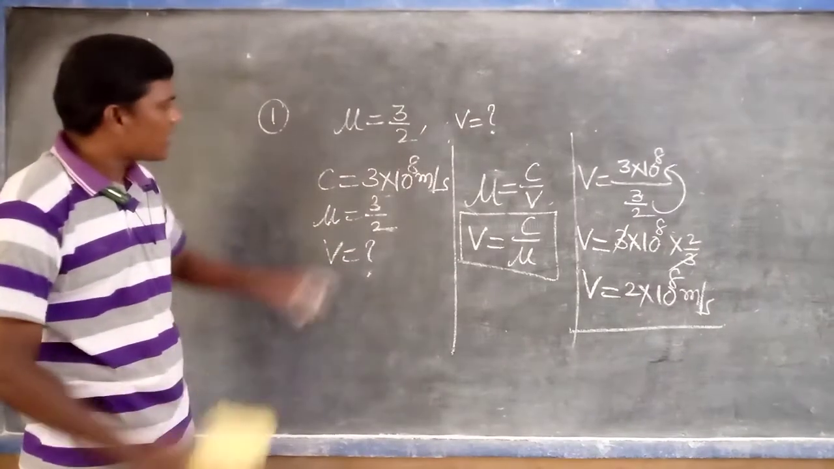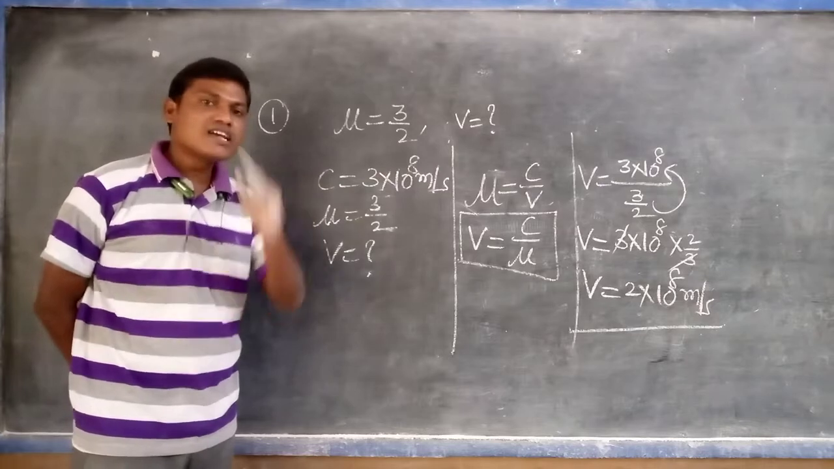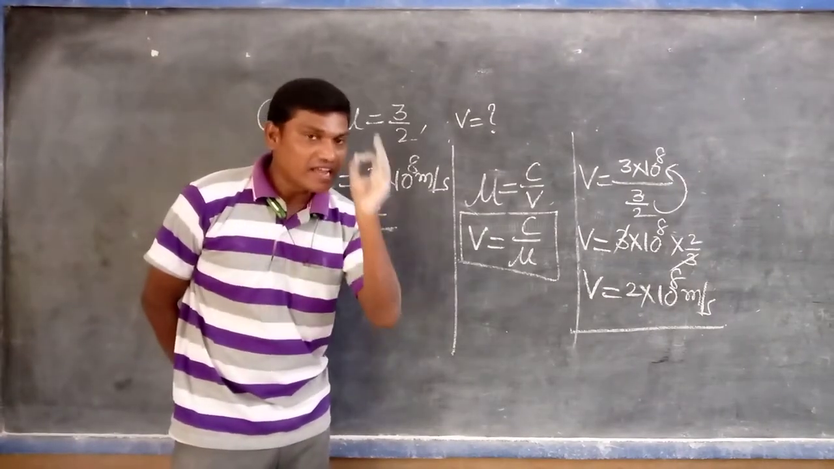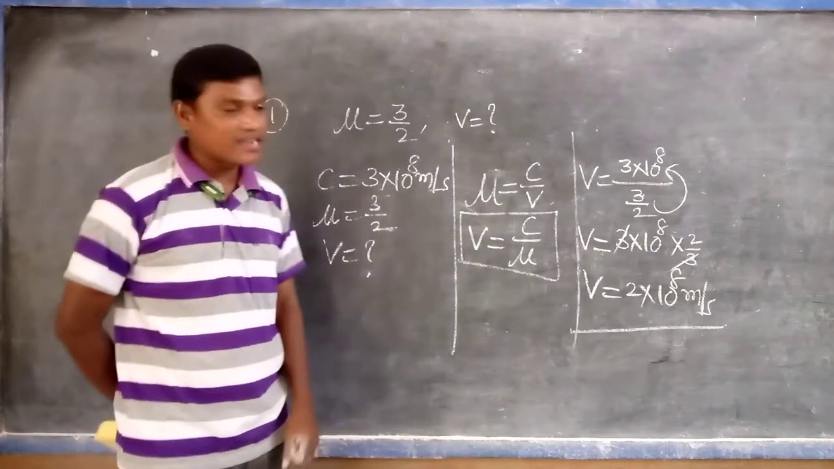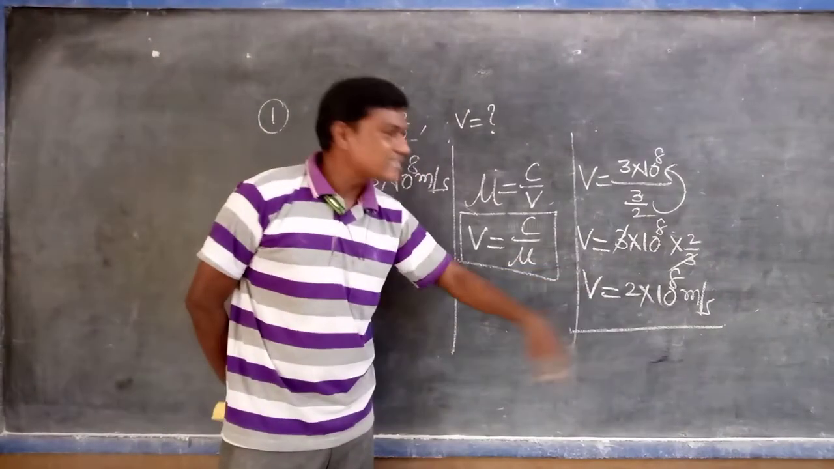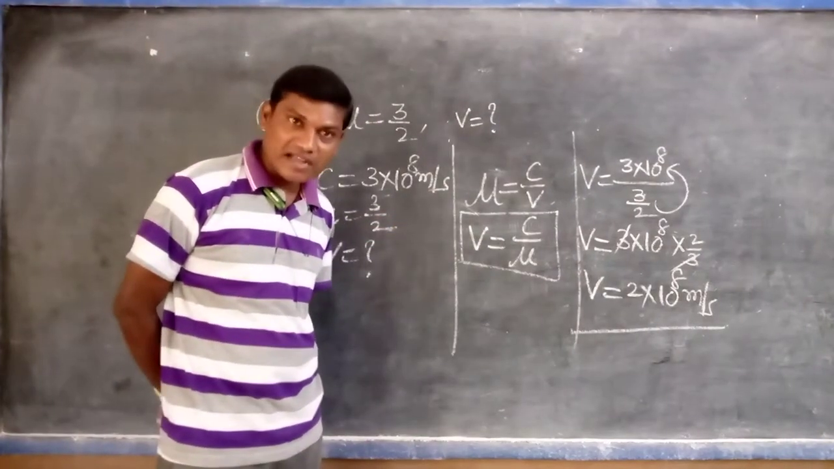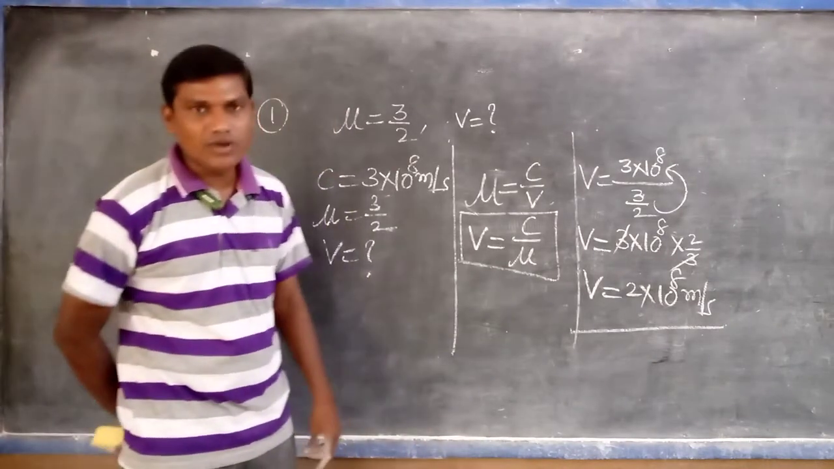What is the speed of the light in the air? 3 into 10 power 8 meters per second, or 3 lakh kilometers in 1 second. Light travels 3 lakh kilometers in 1 second in air or vacuum, but in the glass 2 lakh kilometers in 1 second. Means velocity changes or not? Why? Because if the refractive index changes, the speed also changes.